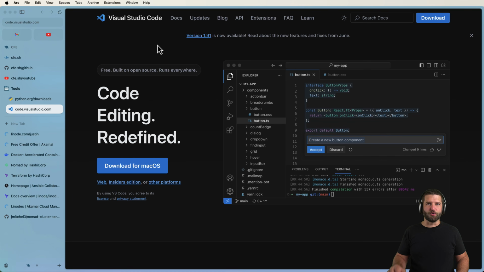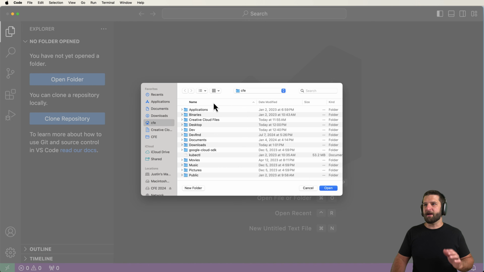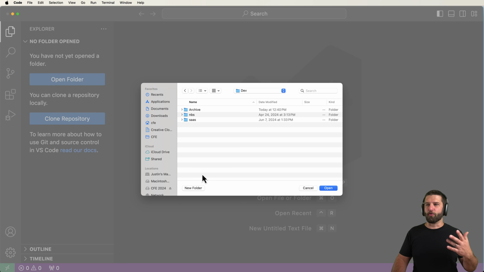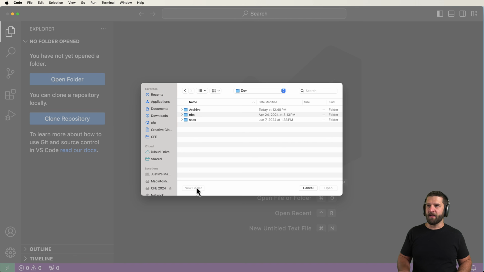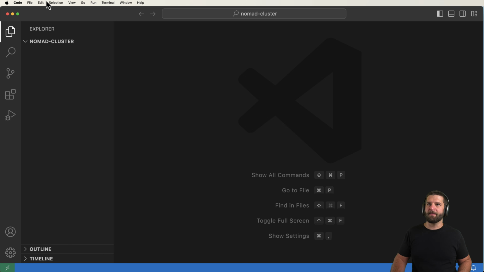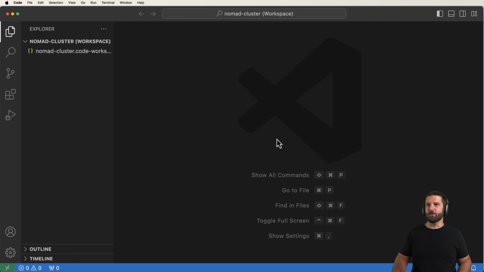I'm going to be using Visual Studio Code as my text editor for this one. Feel free to use any of them. I really like using Visual Studio Code, which is why we're going to do it this way. So once I open up Visual Studio Code, I'll open up this Explorer here, and I want to designate a new folder for this project. This folder, I'm just going to go ahead and call it Nomad Cluster, and we'll go ahead and open this up, and I'll go ahead and save this workspace as a simple Nomad Cluster.